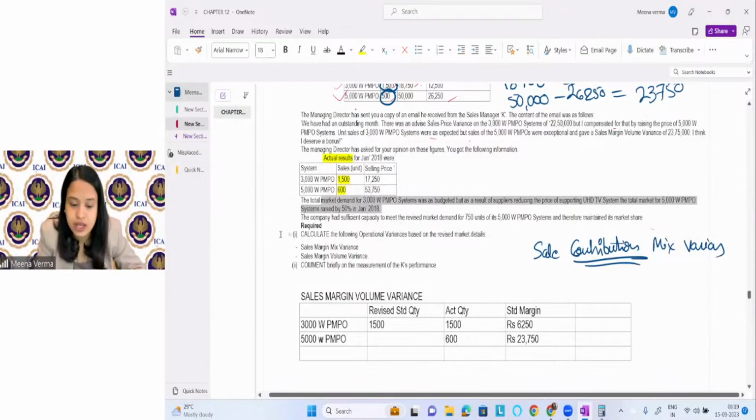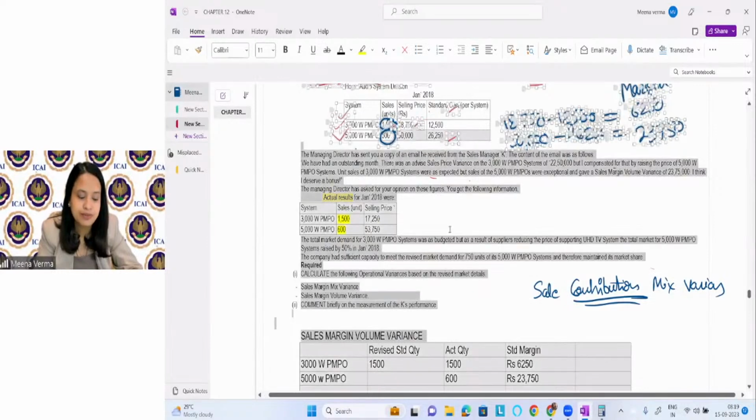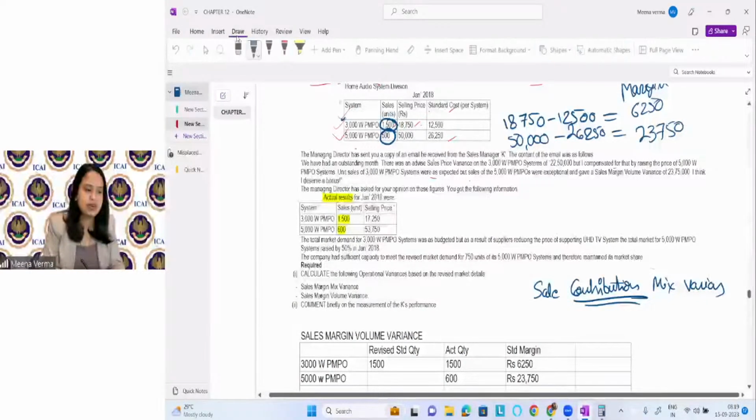Okay, so they have mentioned the market has raised for this product. So the company had sufficient capacity to meet the revised budget of 750 units. So though the sale was 500, standard sale, what happened? They have said how much standard we can sell of this product. They were saying we can sell 500 units. Okay? It was given in the question. How many units? Standard units which we can sell in the market. It was given, right?